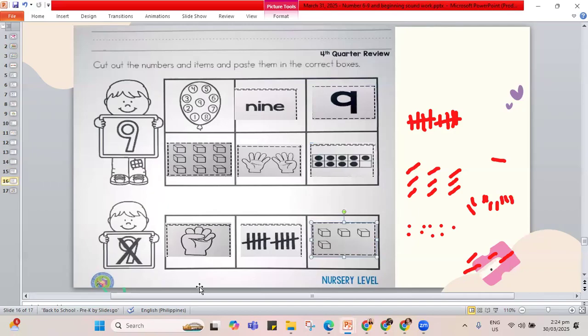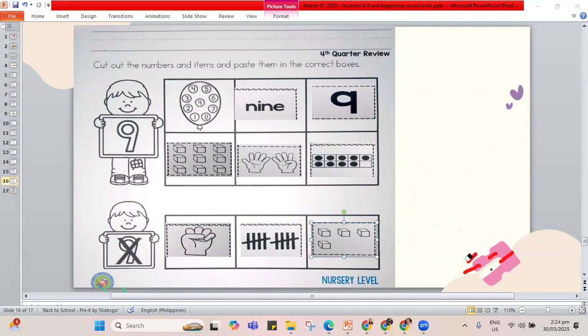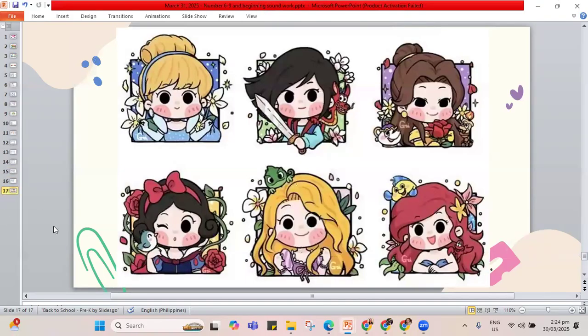Now, if you're not yet done with the work, you can pause the video, play it again once you are done. But if you're not yet done, you have to check also what we have here if we have the same work. Now, let's go to the next page because the last one will be for you to have your sticker friends.